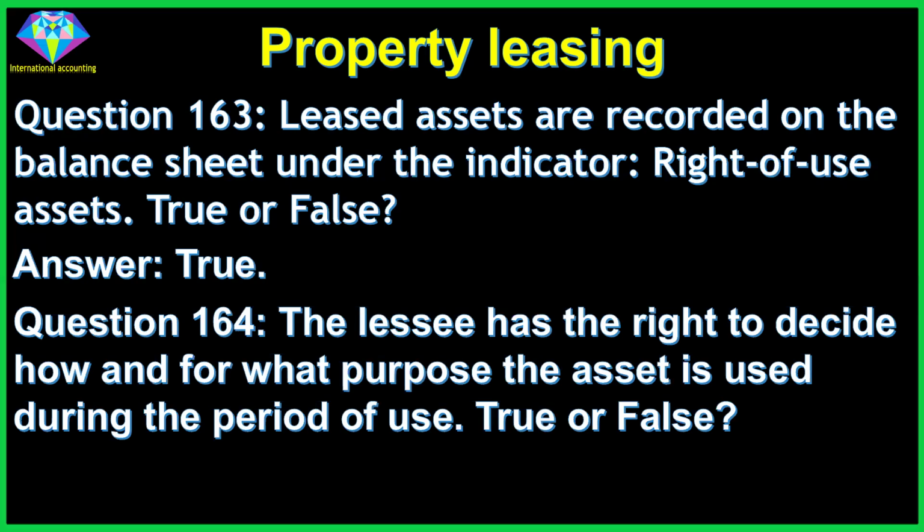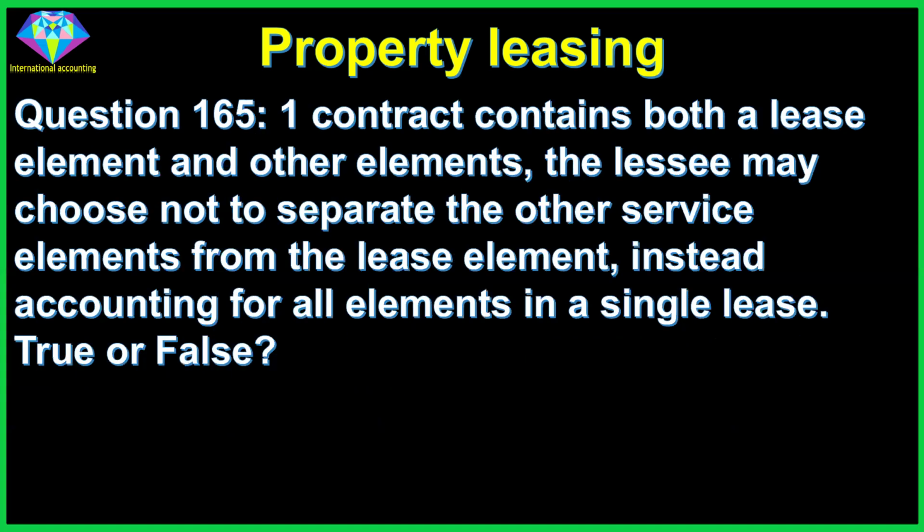Question 164. The lessee has the right to decide how and for what purpose the asset is used during the period of use. True or false? Answer: true. Question 165. One contract contains both a lease element and other elements. The lessee may choose not to separate the other service elements from the lease element, instead accounting for all elements in a single lease. True or false? Answer: true.